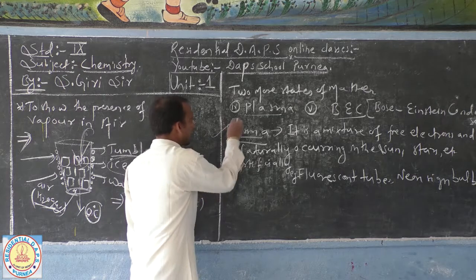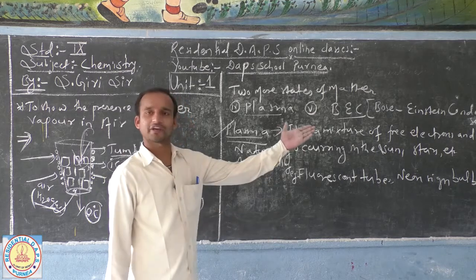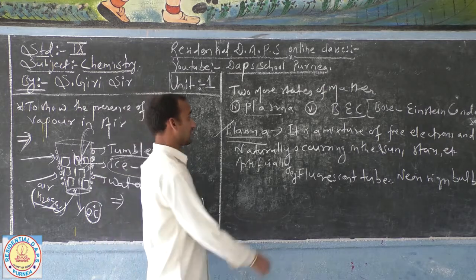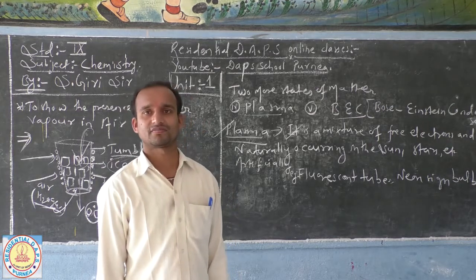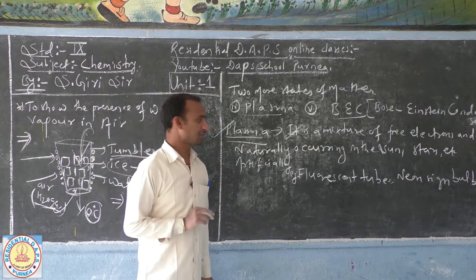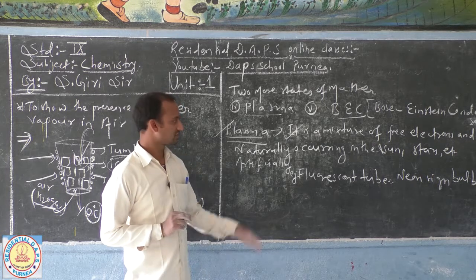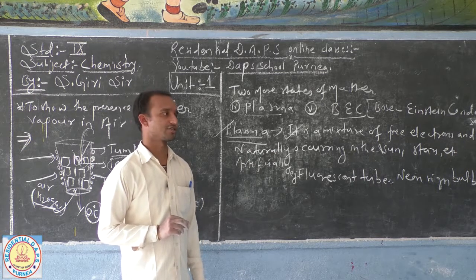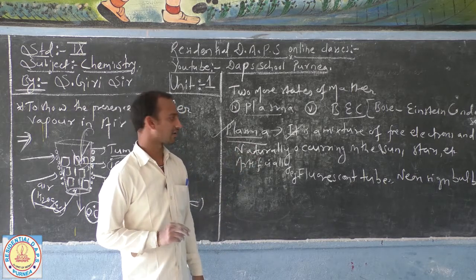Now let us define plasma. Plasma is nothing else but a mixture of free electrons along with the ions of gases. Naturally we might have seen the stars and the sun glowing; there is the presence of helium and hydrogen gases. They keep on fusing with each other, producing free electrons along with ions. As a result, that state is said to be plasma. Neither is it solid, liquid or gas, rather it is plasma. Means it is releasing heat and light energies.